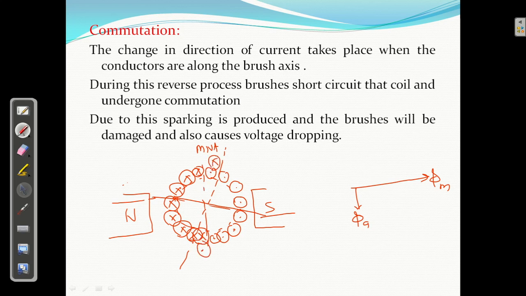That is a sudden change of current here in this part, and because of that sudden change of the current, sparking will start. Clear? So this part is known as commutation, and we have to avoid it. We will discuss one more lecture later on commutation, because I had to discuss this part in detail, but I have just given the idea of what commutation is. We will discuss it in the next presentation.